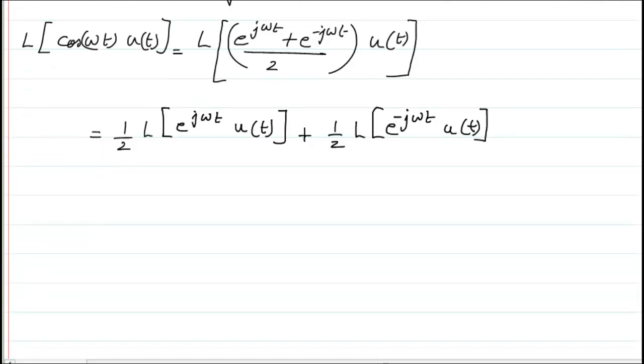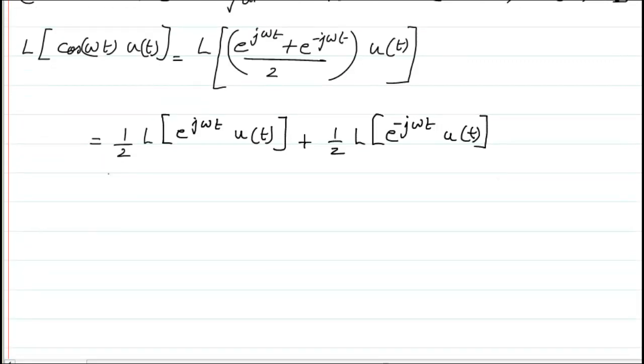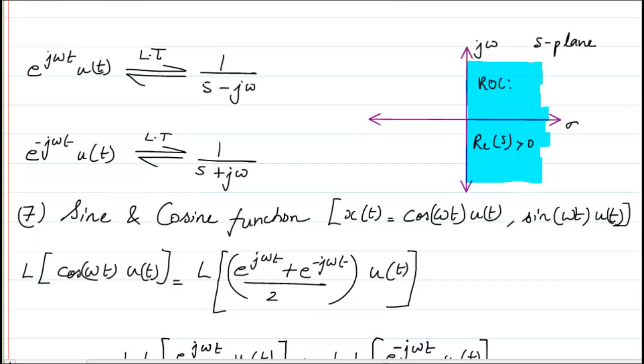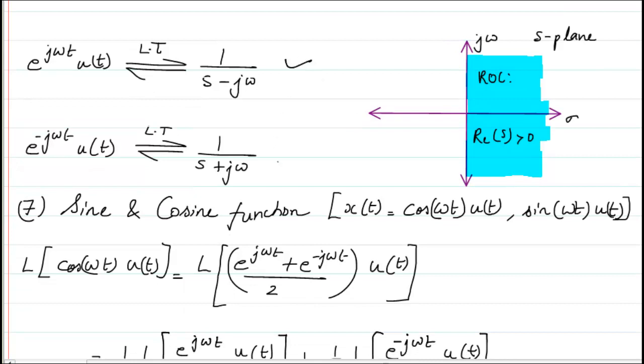And based on that, we have already seen the Laplace transform of e raised to power j omega t u of t, just now we have seen this relation, plus and minus, if we put it in, this is what we get.